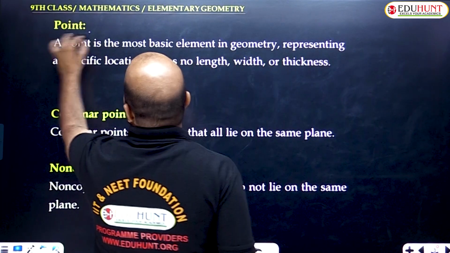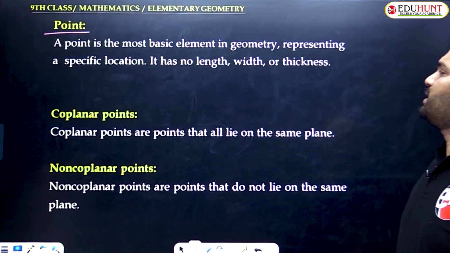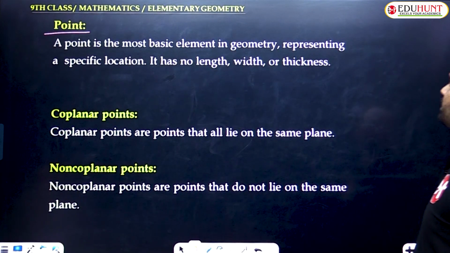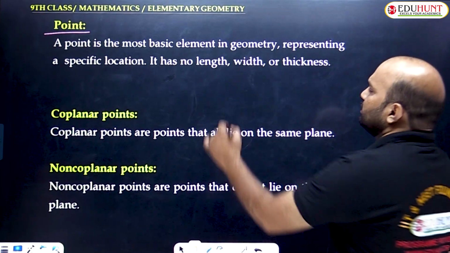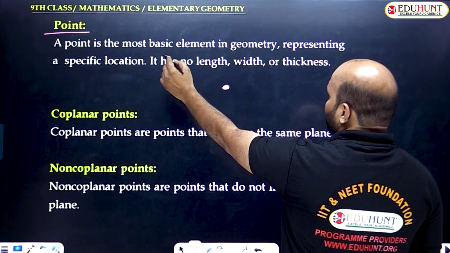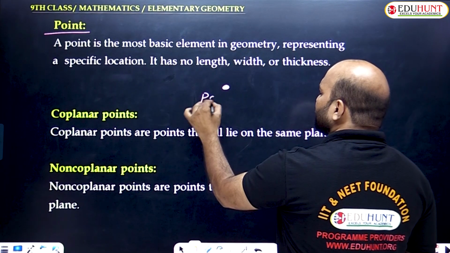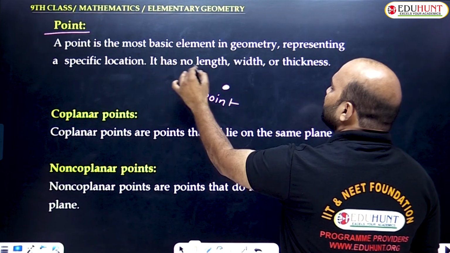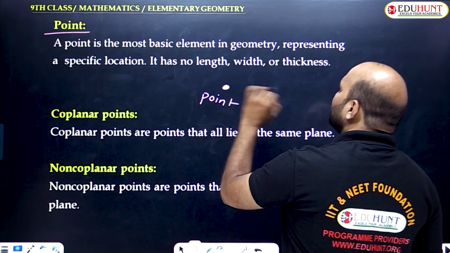What is a point? A point is the most basic element in geometry, representing a specific location. It has no length, width or thickness. So let me take this as a point. Am I clear?